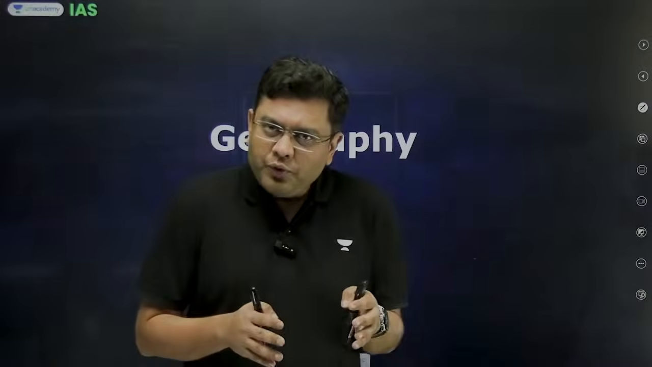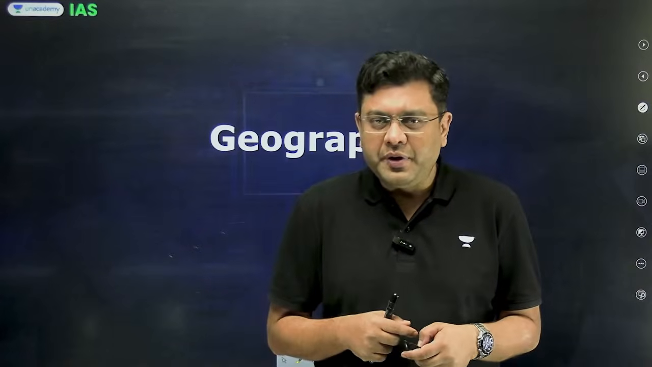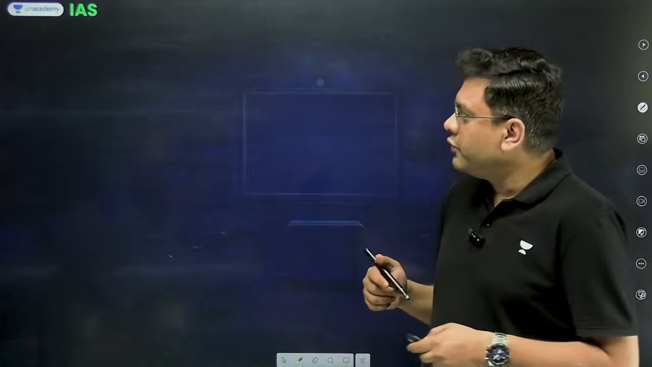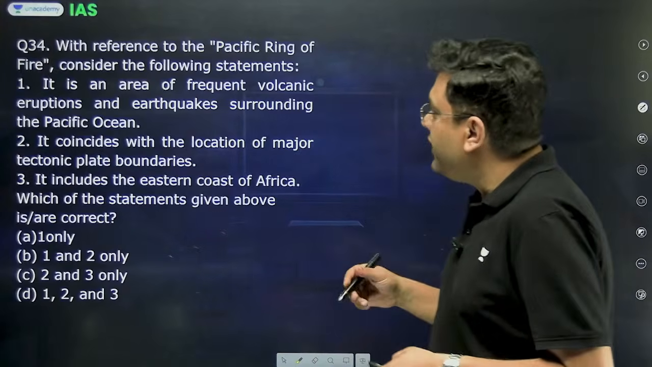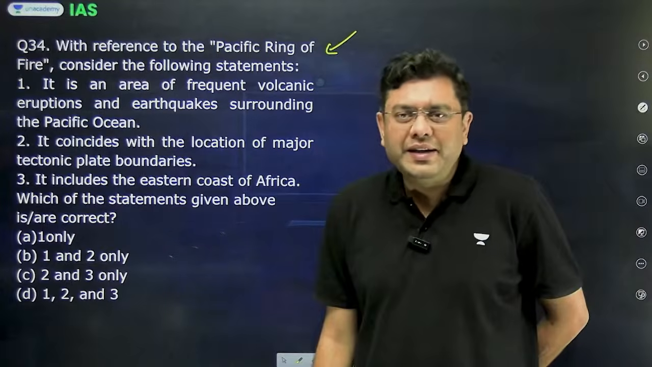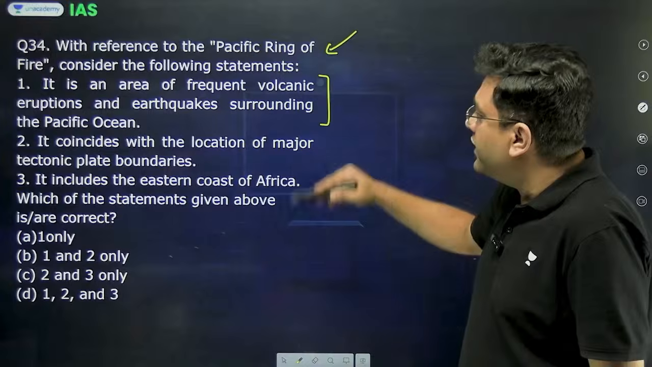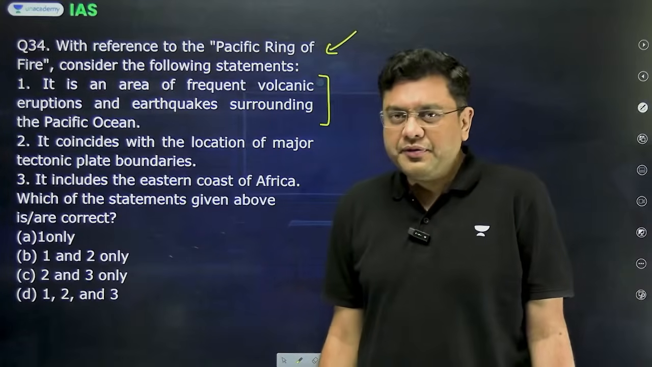Now we shall be discussing the questions associated with geography, environment, ecology and science and tech, ever so briefly. So starting with the subject of geography and the first question. With reference to the Pacific Ring of Fire, consider the following statements. It is an area of frequent volcanic eruptions and earthquakes surrounding the Pacific Ocean.